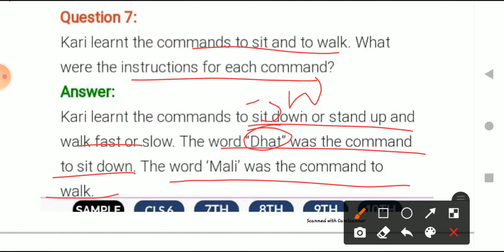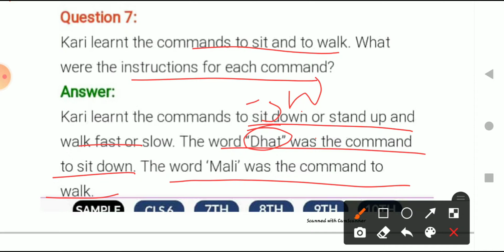The narrator also explained in the chapter why it is important for the elephant to understand this particular command. It is because the size of the elephant is quite huge. If the elephant doesn't know the command dhat, the command for sitting down, it is nearly impossible for the master to maintain that elephant. Why? Because everyone takes a bath, right?